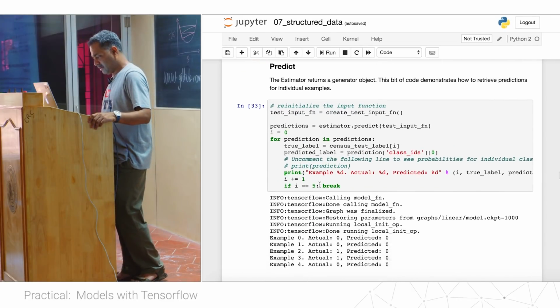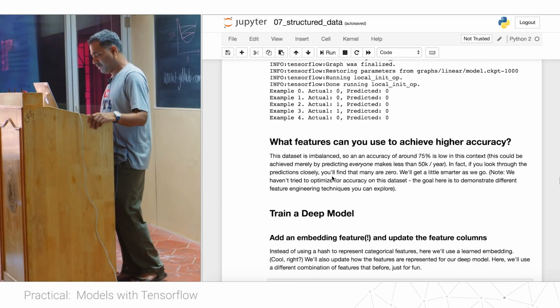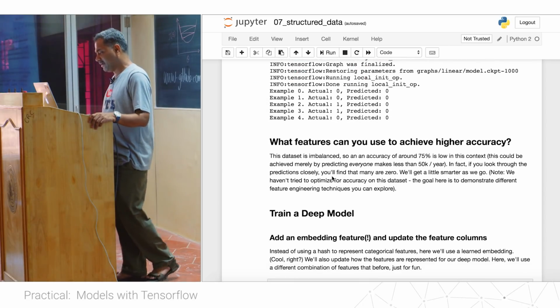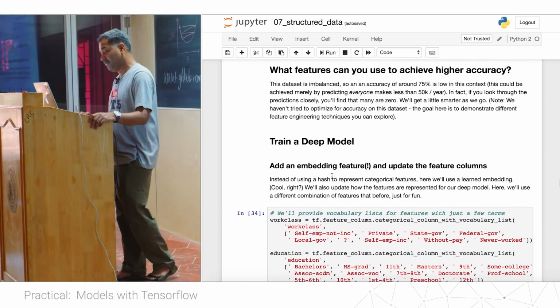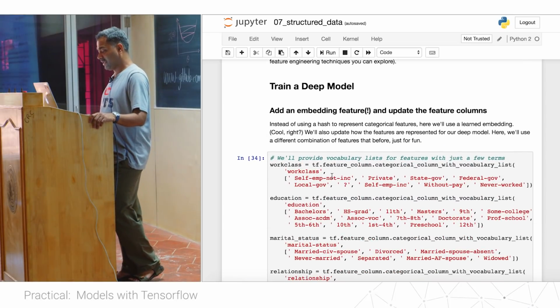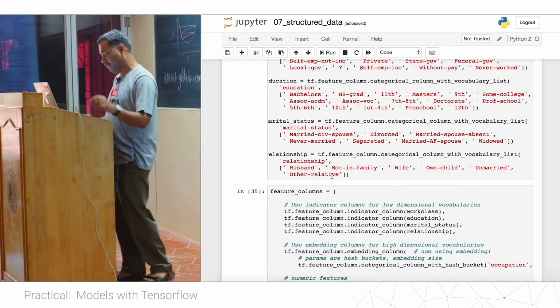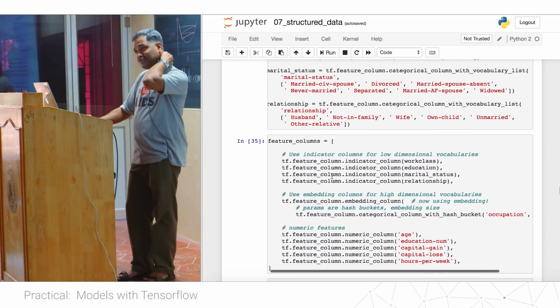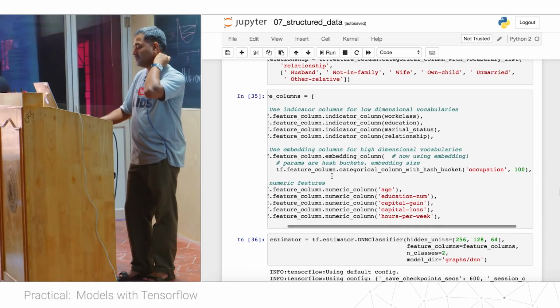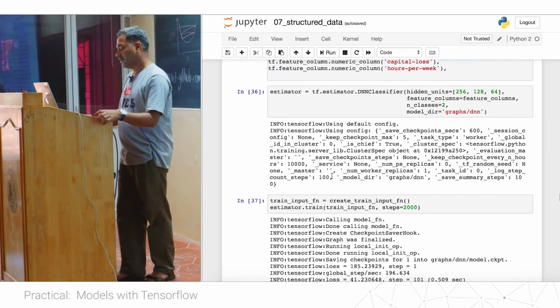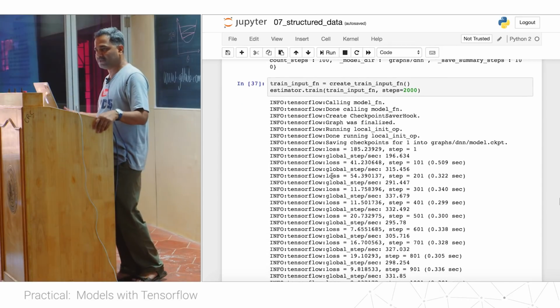So go through this Colab. In the same manner, I can define a deep neural network model where I can do feature embeddings. That is the second part of this lab. So I would request you to go through the Colab, read the documentation, and do the experimentation, and we are around to help you out anyway.